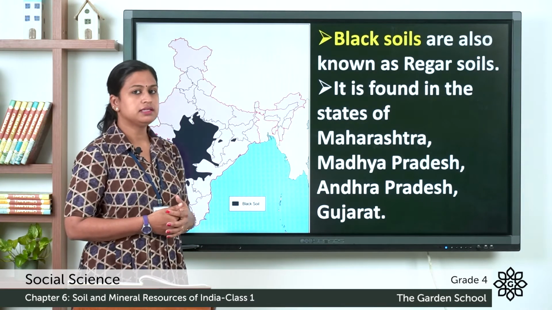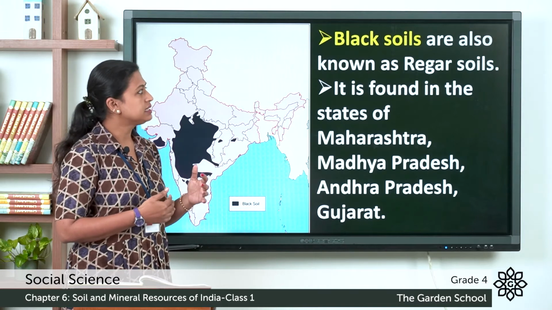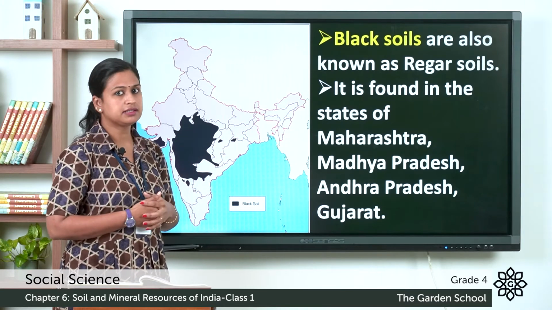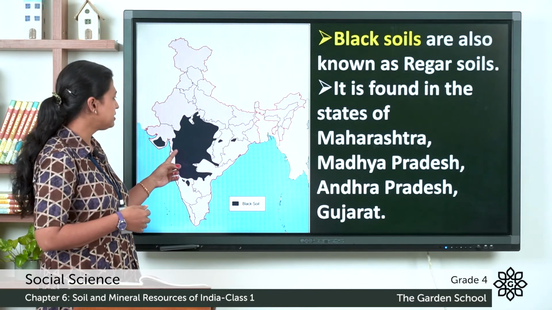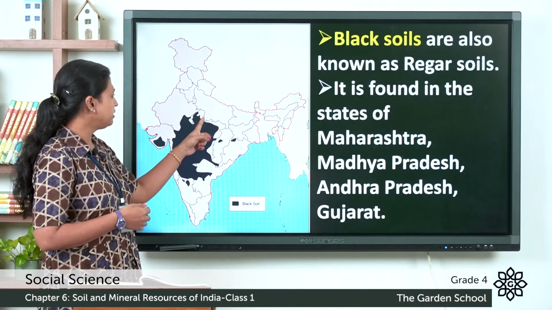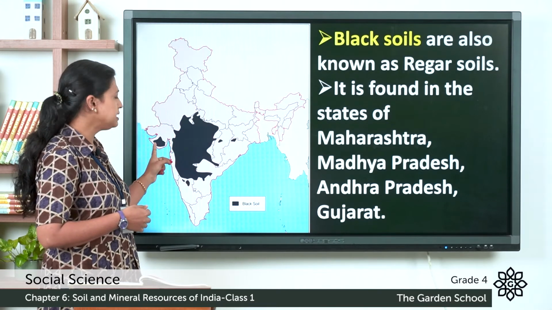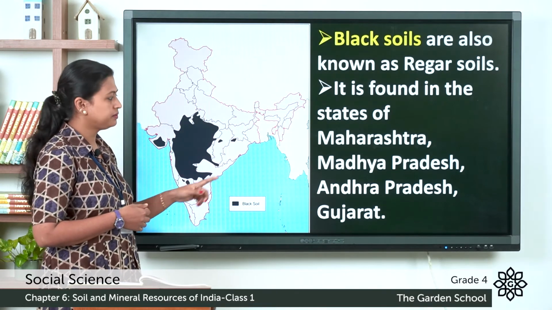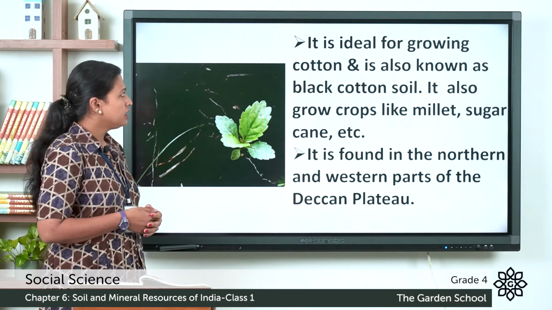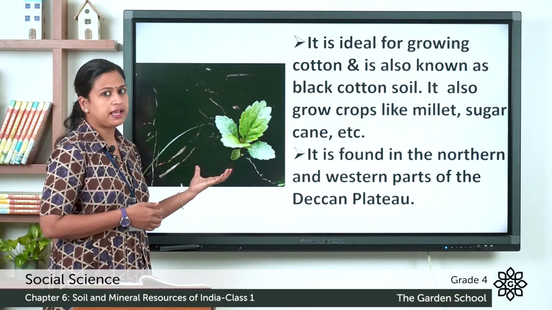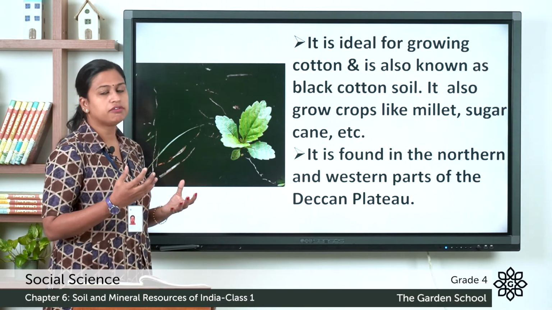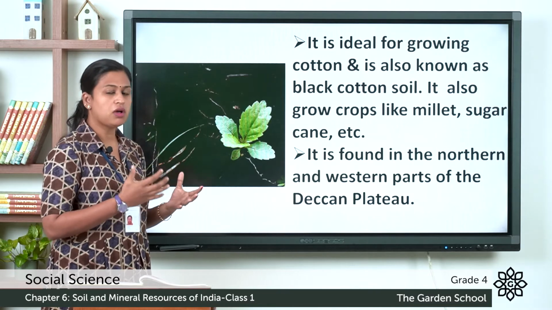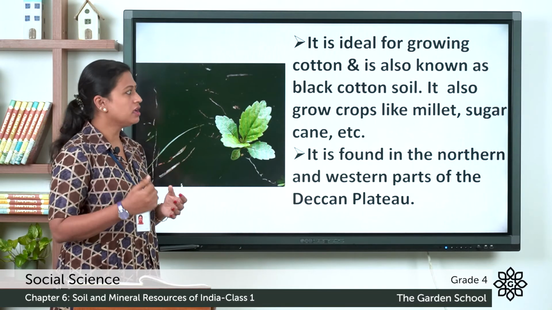Second one is black soil. It is also known as the regur soil. It is found in the states of Maharashtra, Madhya Pradesh, Andhra Pradesh and some parts of Gujarat. This is the picture of black soil. It is ideal for growing cotton and it is also known as the black cotton soil.